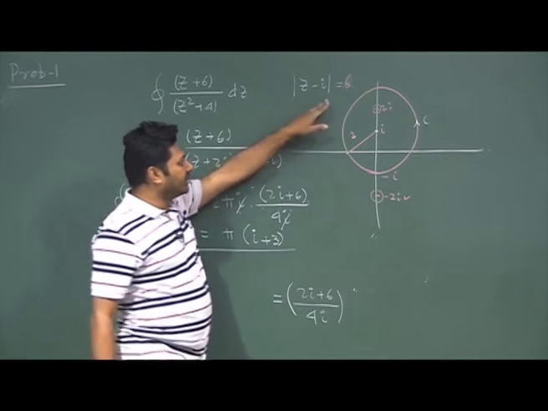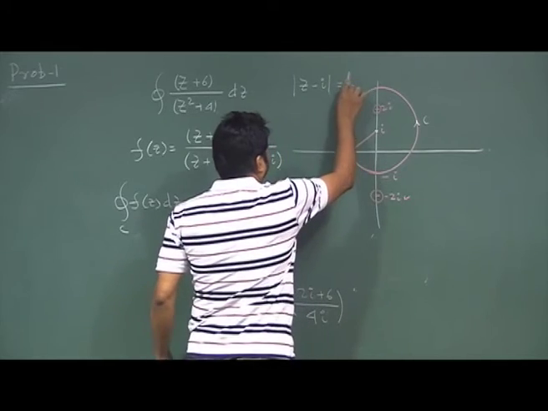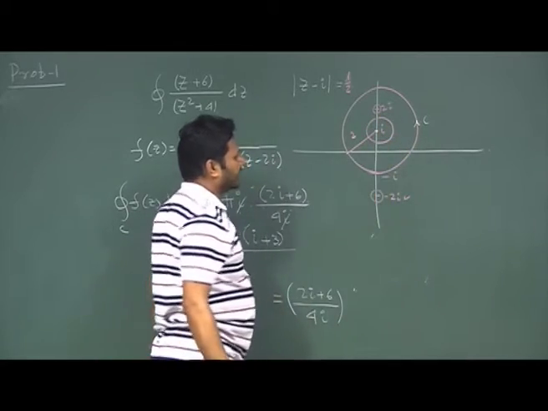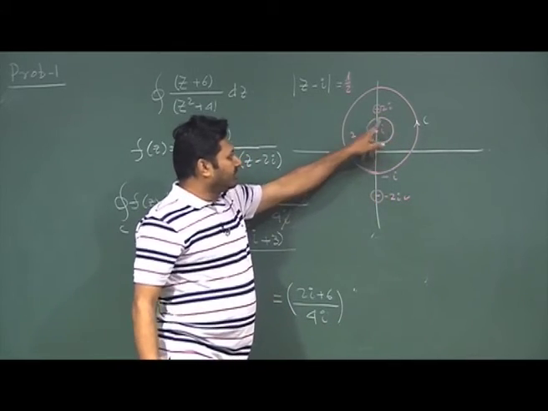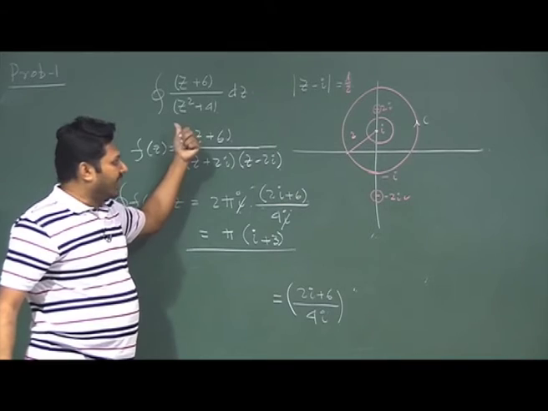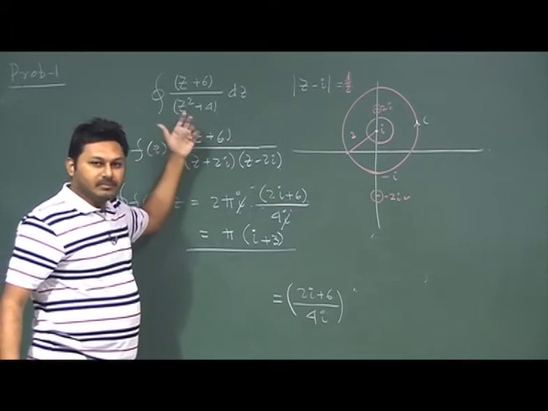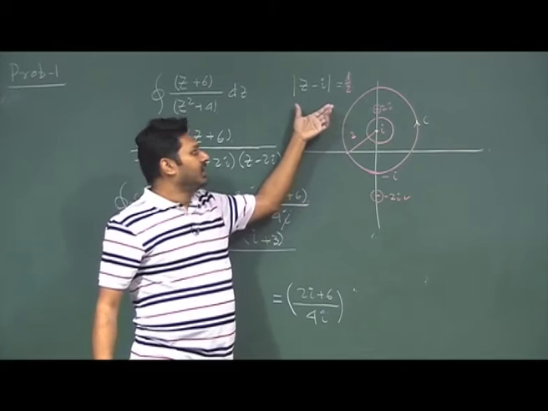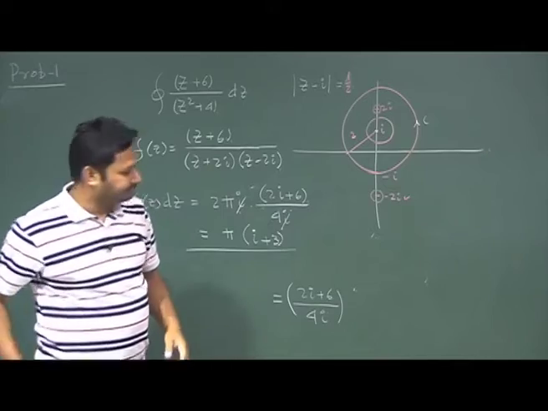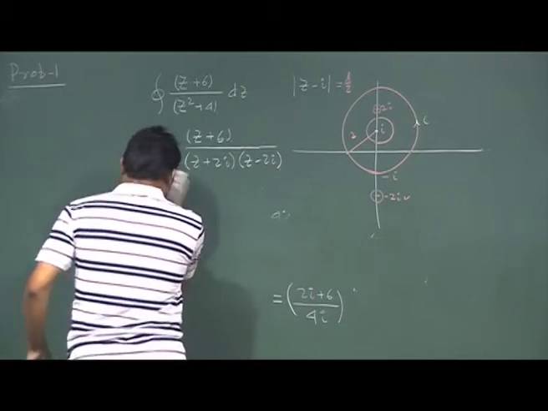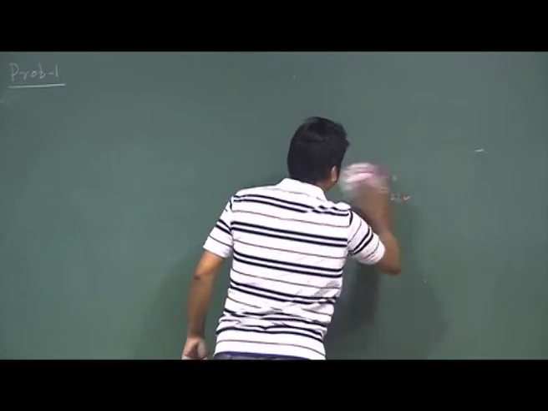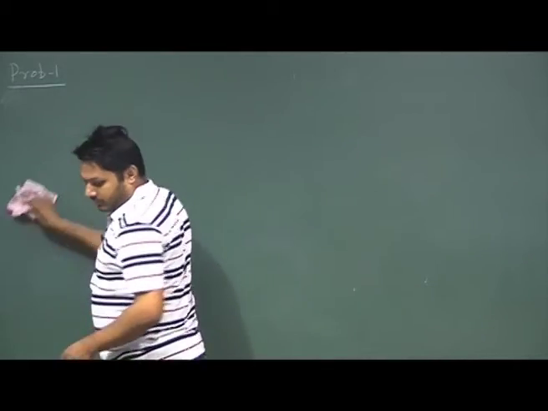If this region is changed to half, for example, then both singular points are outside. Inside that there is no singularity, so the value of this integration will be 0 then. That means the value of the integration mainly depends on the region that is given to you. If the region is changing, then you will have a different result in each case. After that, we will go to more examples, because there are a few important examples we need to cover. So, let us go to problem 2.